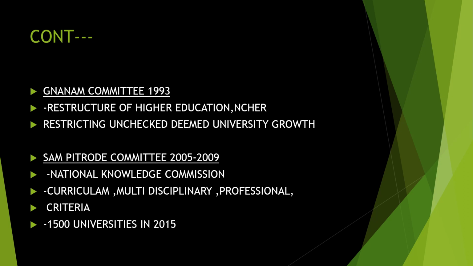A lot of deemed universities were brought out, so they decided to restrict them and allow only deemed colleges or universities with quality. Others have to be restricted. That was their discussion. And NCHER is one offshoot of the Ghanem Committee.